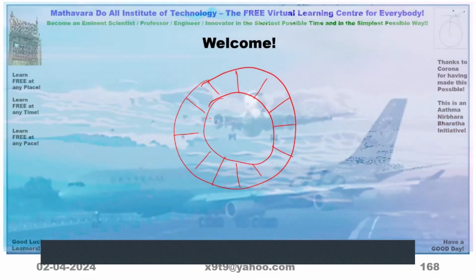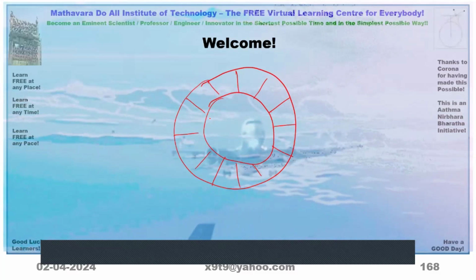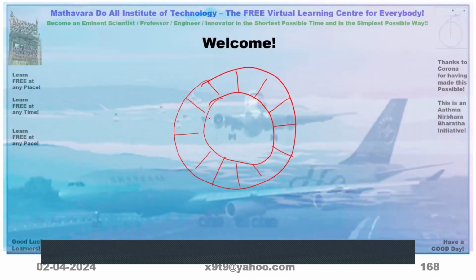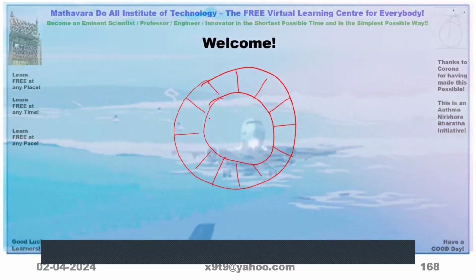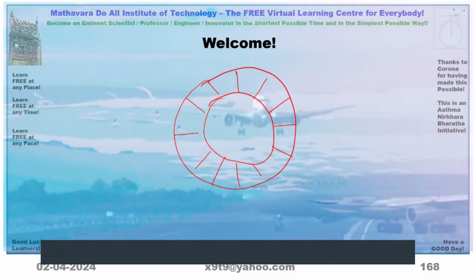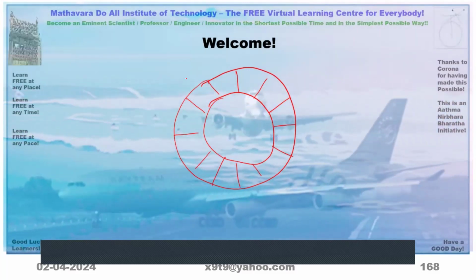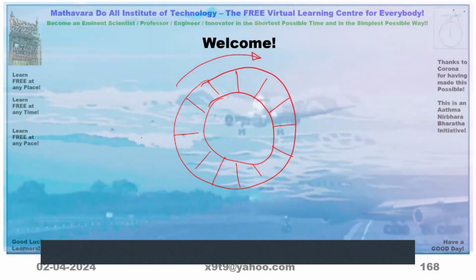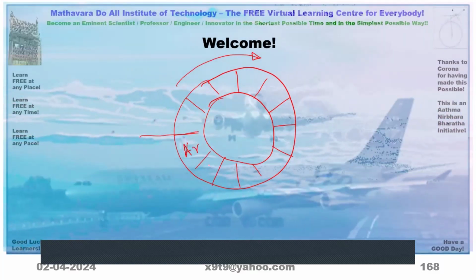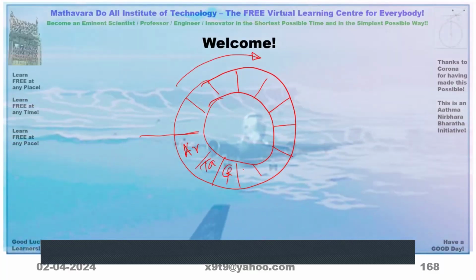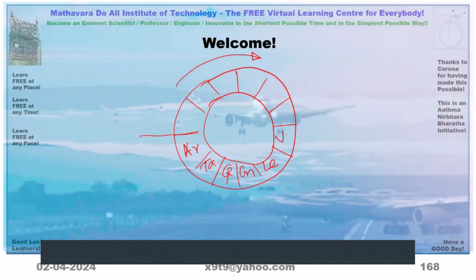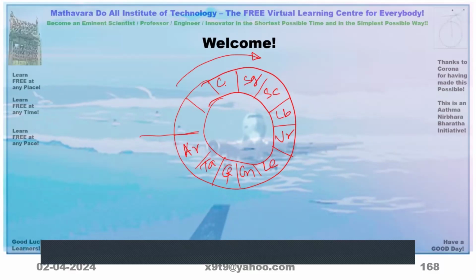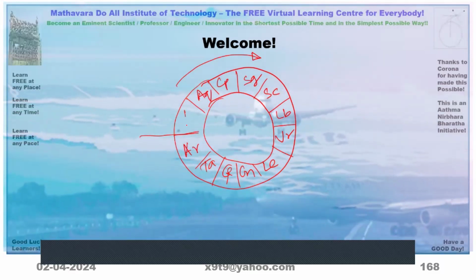Now you have seen one picture where this wheel is rotating in the anti-clockwise direction. I will mark it here in clockwise only, it does not matter. Let us say this wheel is rotating like this. Say this is Aries, Taurus, Gemini, Cancer, Leo, Virgo, Libra, Scorpio, Sagittarius, Capricorn, Aquarius, Pisces.